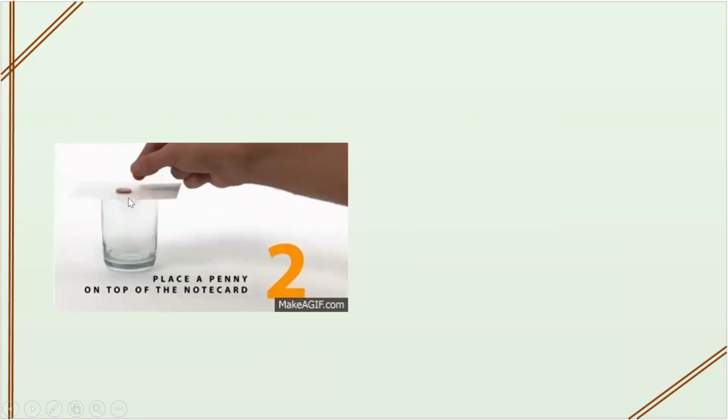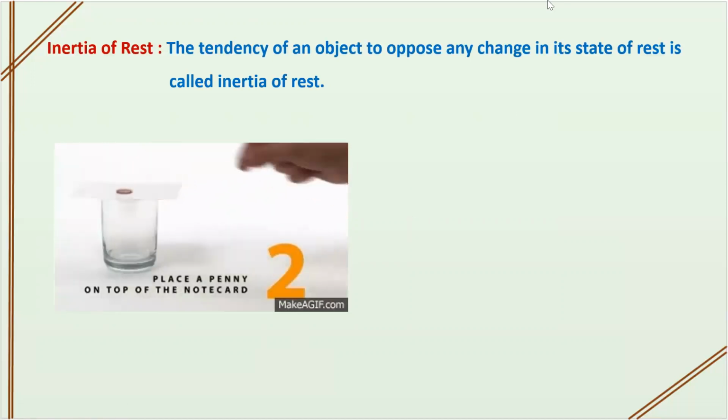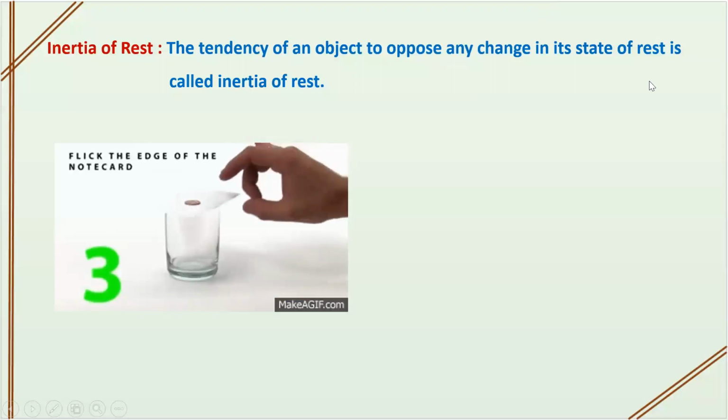The object started to fall towards the base. The tendency of an object to oppose any change in its state of rest is called inertia of rest.